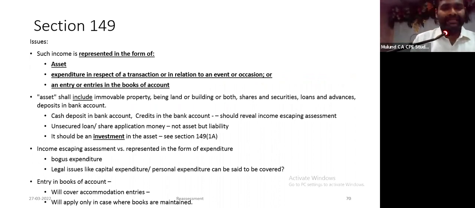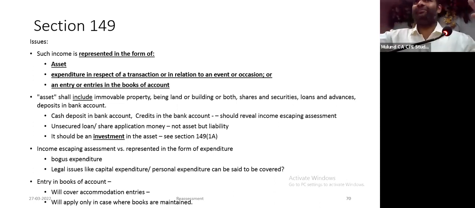Okay. The second item is income escaping assessment represented in the form of expenditure in respect of a transaction or in relation to any event or occasion. Income escaping assessment represented in the form of expenditure, ये paradox है. अगर income है तो मेरा expenditure नहीं हो सकता है.